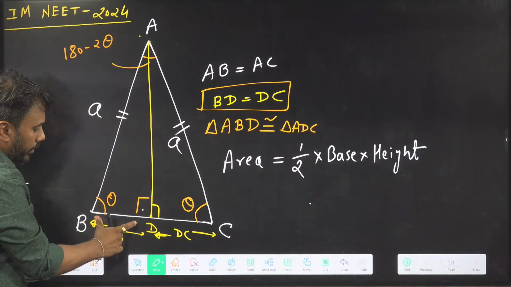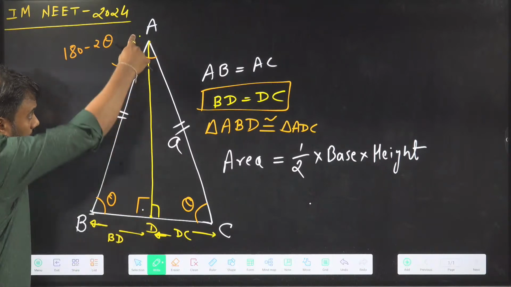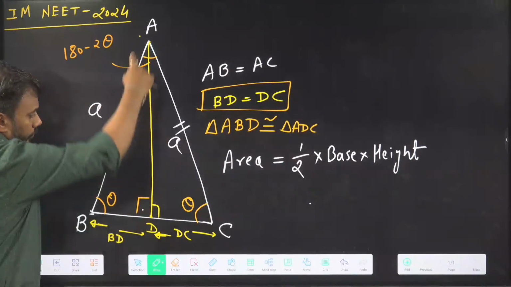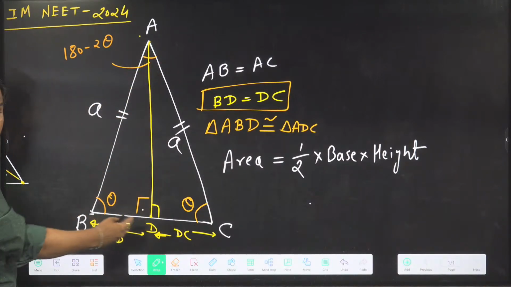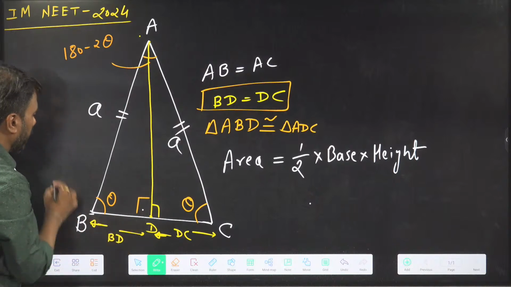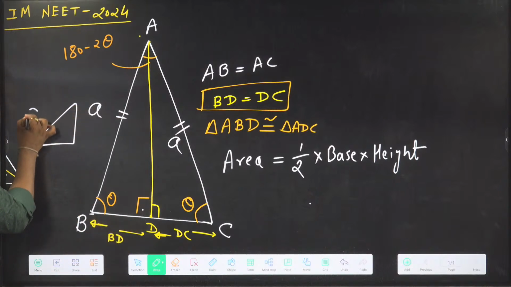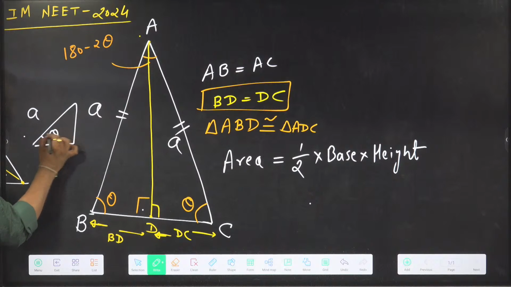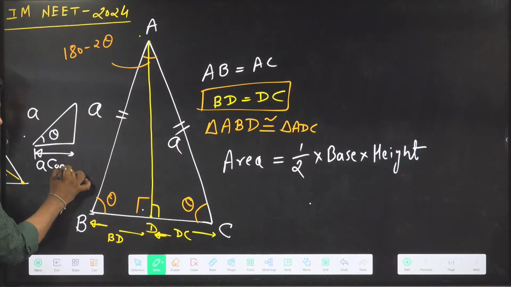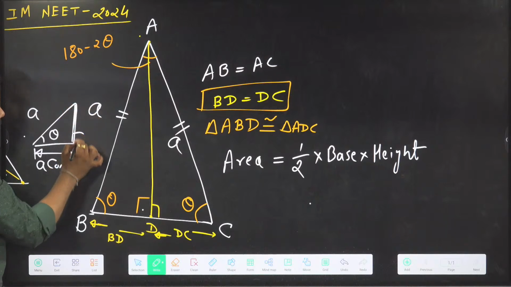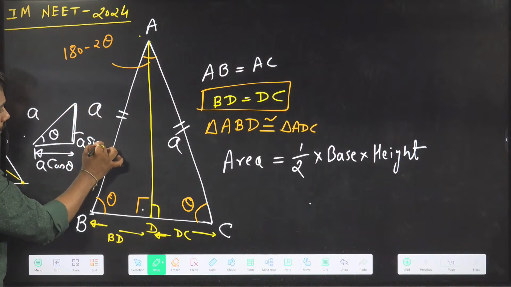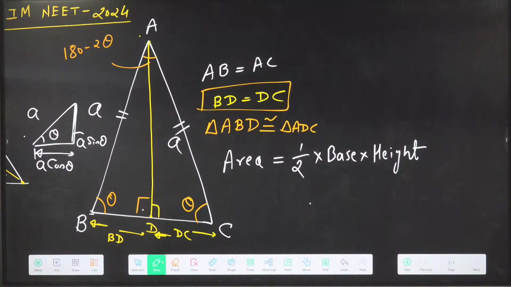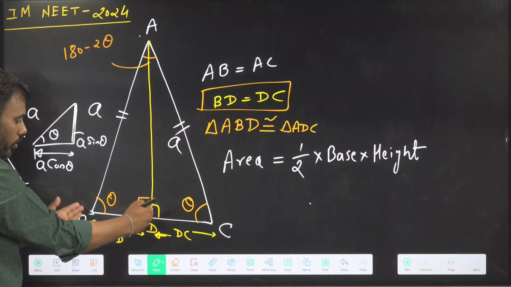So this length can be written as the base of this right angle triangle. And the base comes out to be A cos theta, hypotenuse times cos theta. Whenever I have a right angle triangle in which the hypotenuse is known to me and this angle is theta, the base of the right angle triangle can be written as hypotenuse times cos theta. The perpendicular of the right angle triangle can be written as hypotenuse times sin theta. Hence, this length is A cos theta.